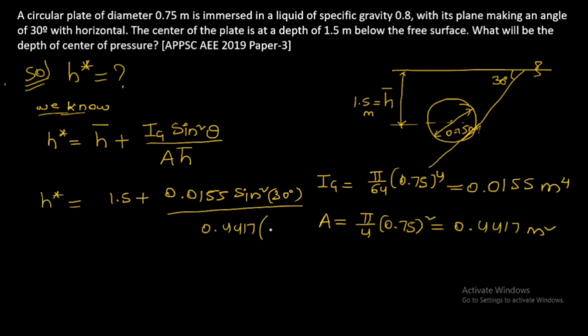What is the centroidal height of the plate from free surface? 1.5 meter. So if you solve, we will get it as 1.5058. So depth of center of pressure is equal to 1.5058 meter. So this is the answer.